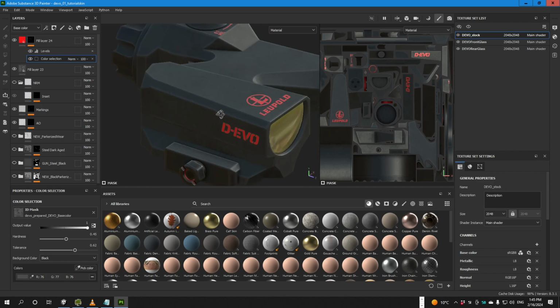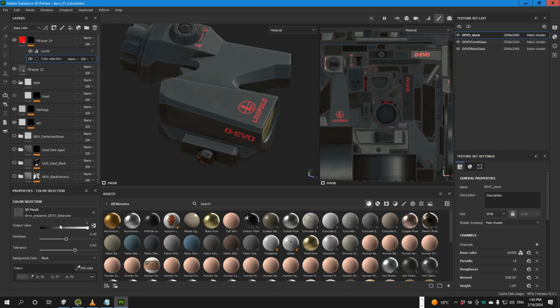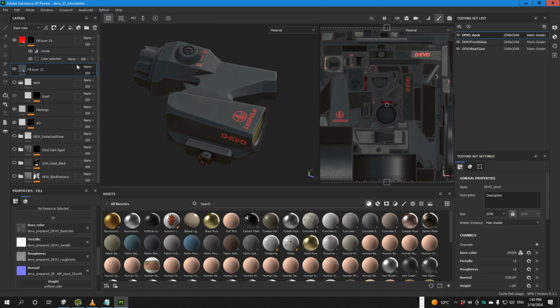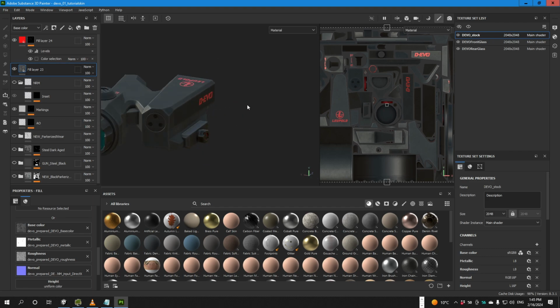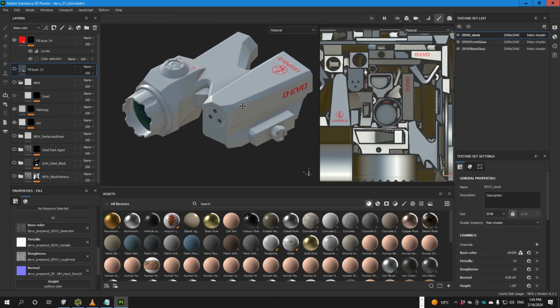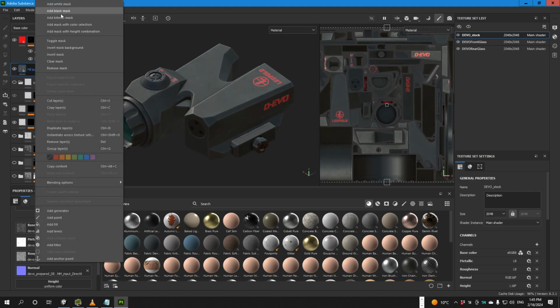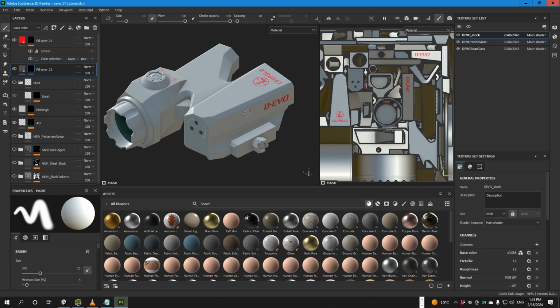So first things first, we took the text. Let's make it back to white, or no, let's leave it like this for a while. Now we select this fill layer, which is the whole model. As you can see, the texture, the base map of the model. And now we right click, add black mask.